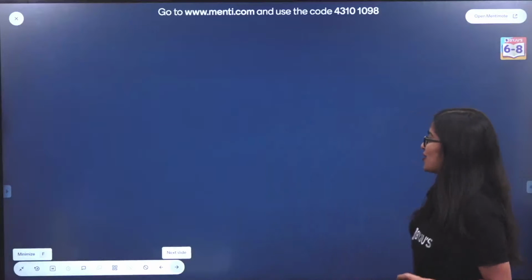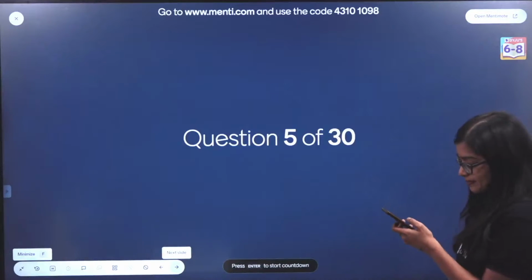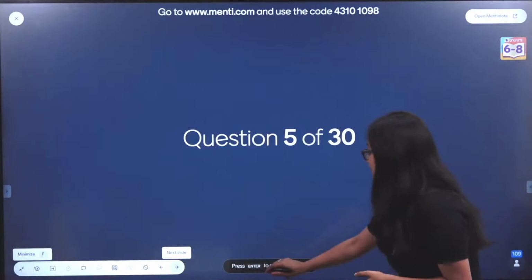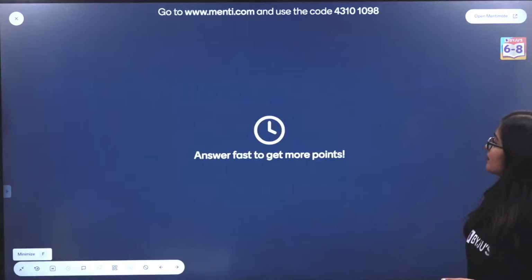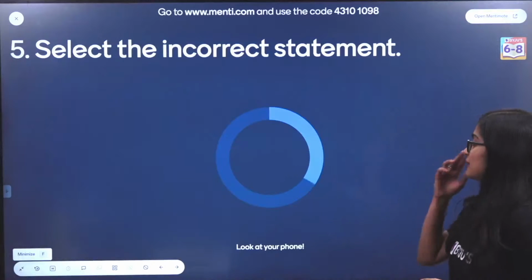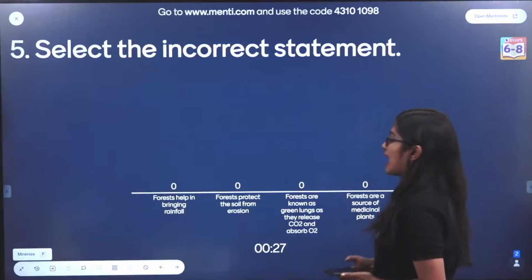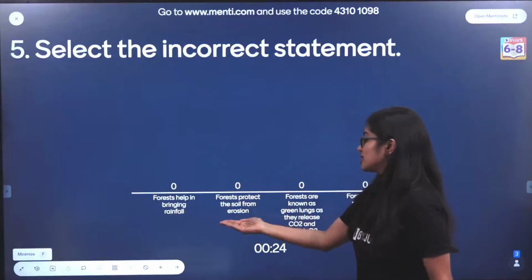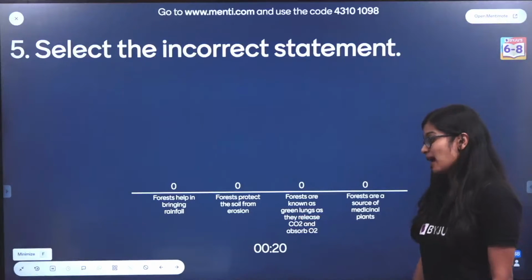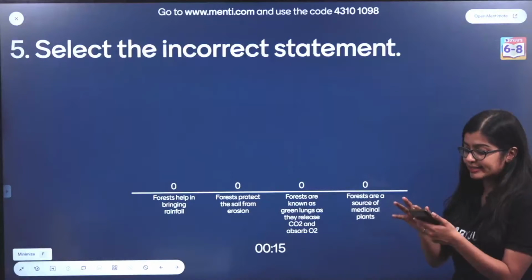All right, question number 6, everybody, on your screens. So let's get started. Select the incorrect statement. We have 4 statements and you have to figure out which is incorrect. Forests help in bringing rainfall. Forests protect the soil from erosion. Forests are known as green lungs as they release carbon dioxide and absorb oxygen. Forests are a source of medicinal plants.